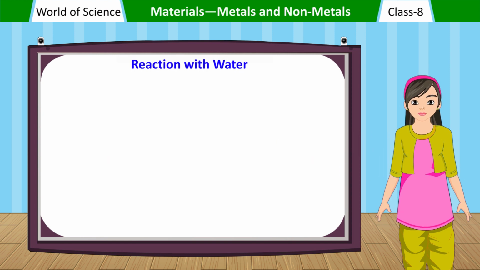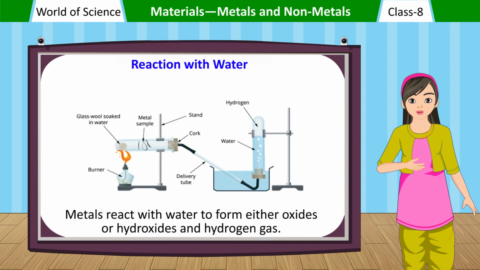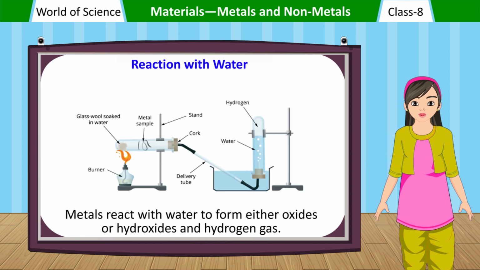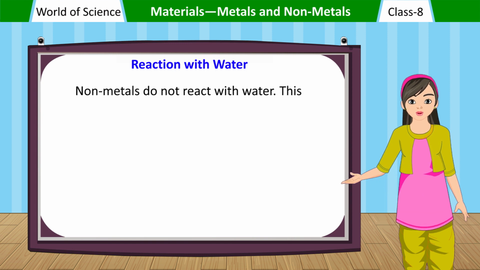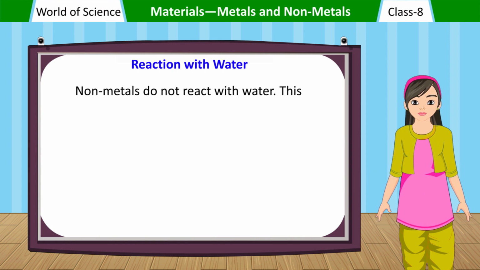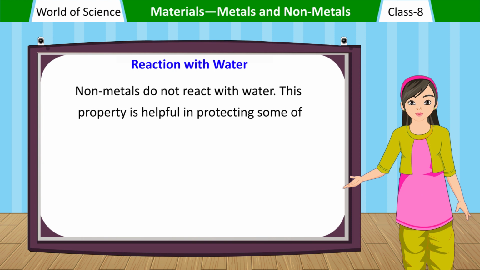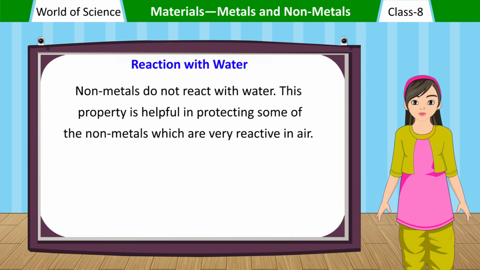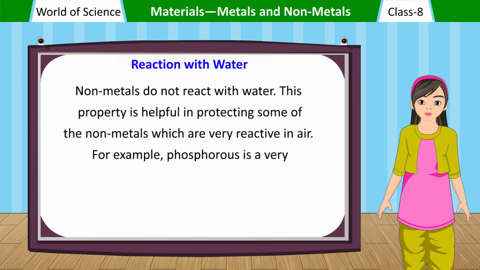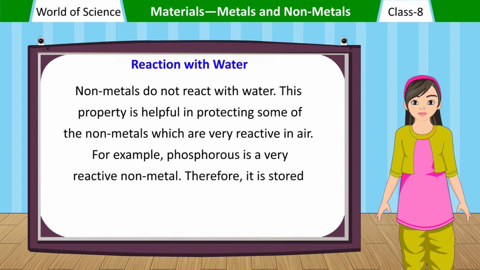Reaction with water. Metals react with water to form either oxides or hydroxides and hydrogen gas. Non-metals do not react with water. This property is helpful in protecting some of the non-metals which are very reactive in air. For example, phosphorus is a very reactive non-metal. Therefore, it is stored in water just like sodium.